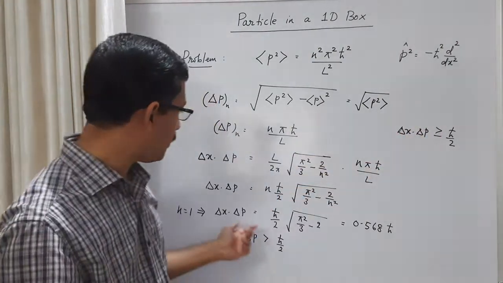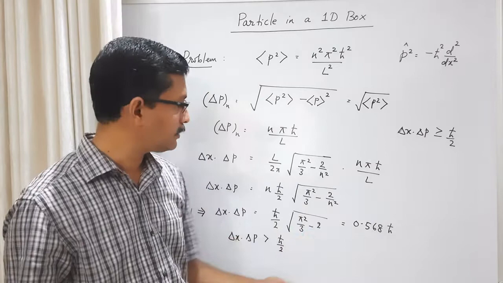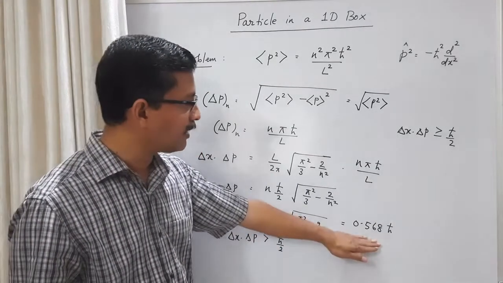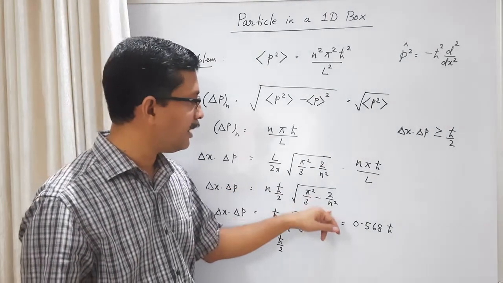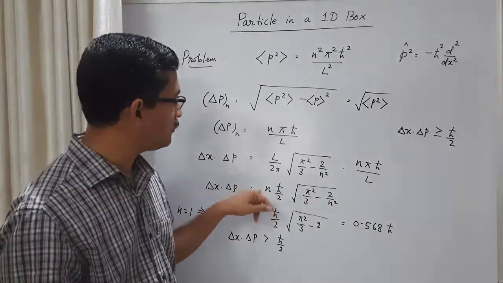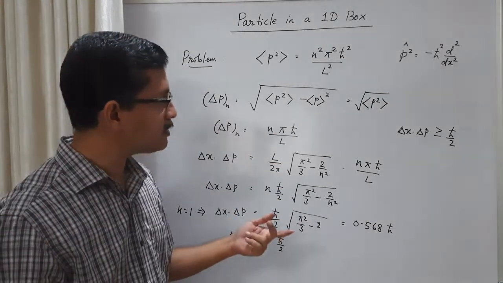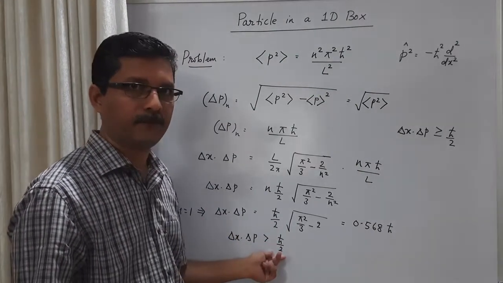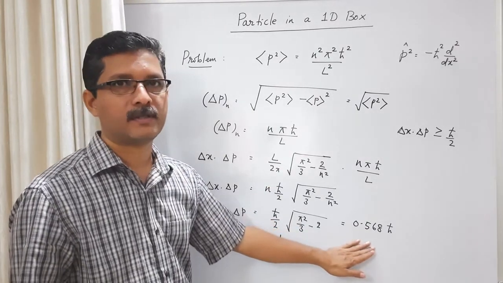Minimum uncertainty product is 0.568 h cross, which is greater than h cross by 2. And for all the other states, the value will be greater than this one. Because of the n here, this term will decrease, but because of the n here, the overall effect will be an increase. So for all the states, we can say the uncertainty product is greater than h cross by 2. Equality will not hold even for the n equal to 1 state.